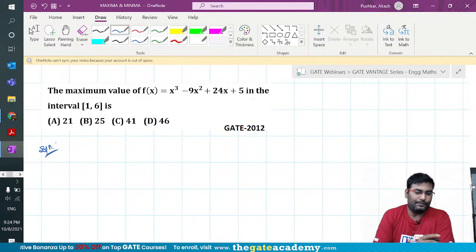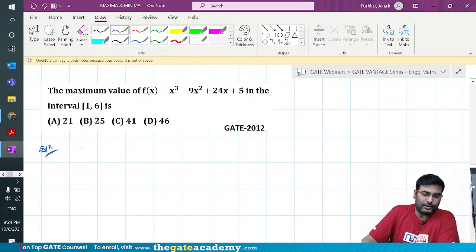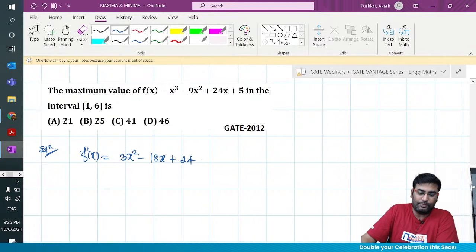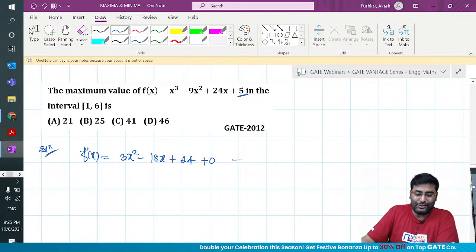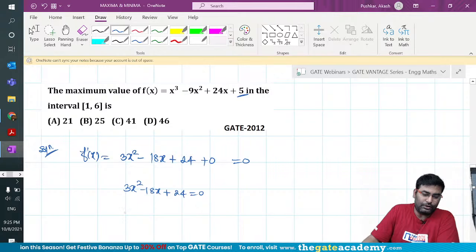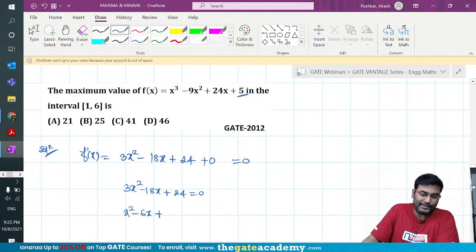What are the steps? The very first step you are supposed to do is differentiate this function to find the critical points. So there's 3x square minus 18x plus 24 plus 0. Don't keep 5 as it is. Then put it equal to 0. So you'll get 3x square minus 18x plus 24 equal to 0. Taking 3 as common, x square minus 6x plus 8 equal to 0.